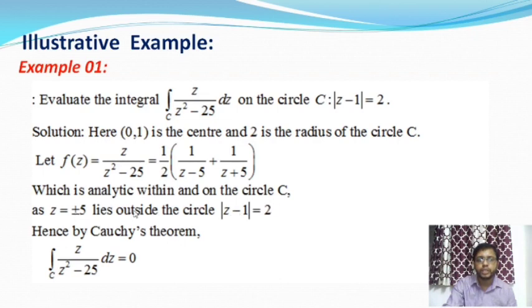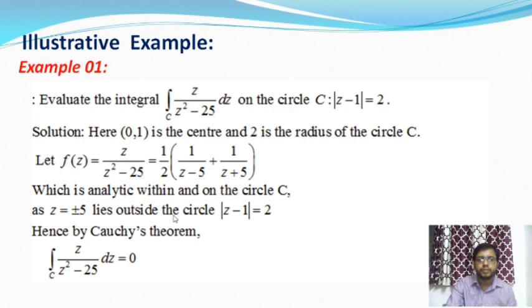If the point lies inside the circle, then we say the function is not analytic. So f of z is not analytic if z equal to plus or minus 5 lies inside the circle. But in this case plus 5 and minus 5 are the two singular points, and they are not inside the circle.